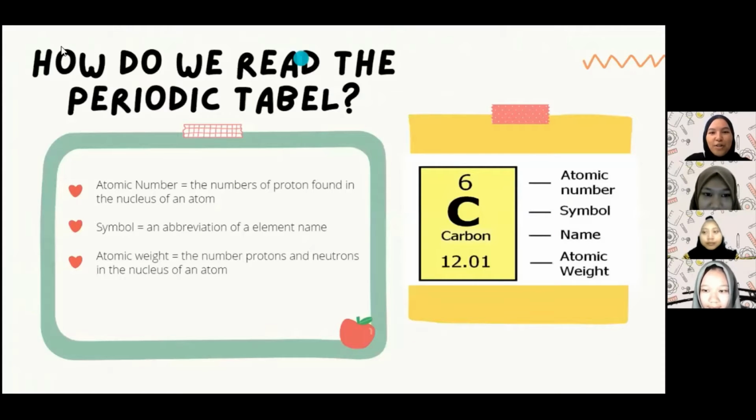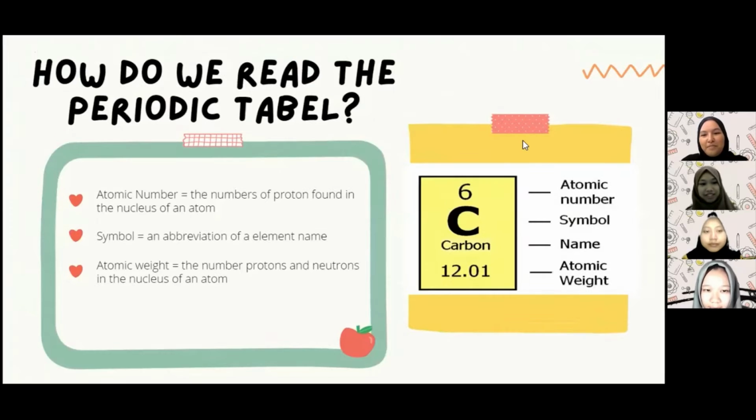This is how we read the periodic table. In these pictures there is the atomic number. Atomic number is the number of protons found in the nucleus of an atom. The second one is the symbol, an abbreviation of an element name. And the third is atomic weight, the number of protons and neutrons in the nucleus of an atom.